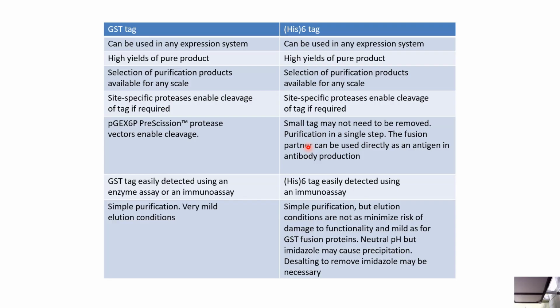GST purification is simple, with very mild elution conditions. His purification is also simple, but elution conditions are not as mild as for GST fusion proteins, so there is some risk of damage to functionality. Neutral pH can be used, but imidazole may cause precipitation, so dialysis to remove imidazole may be necessary.